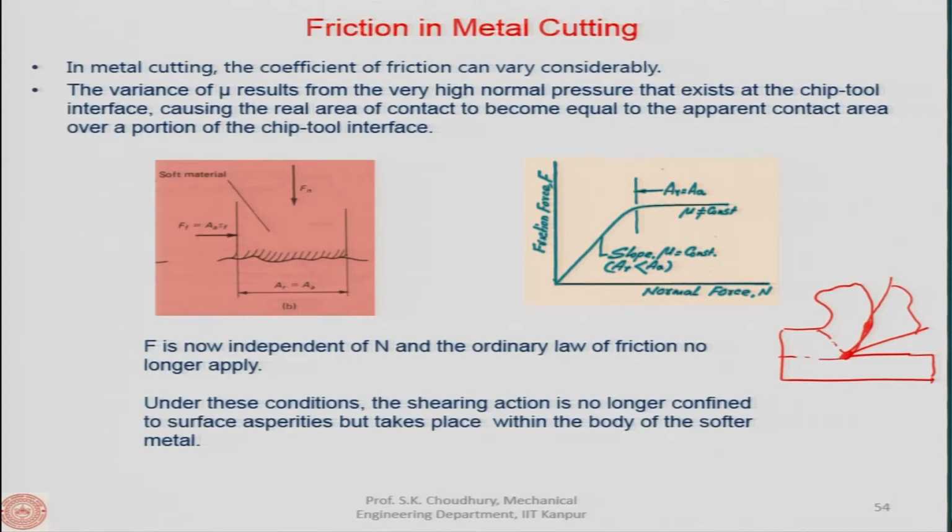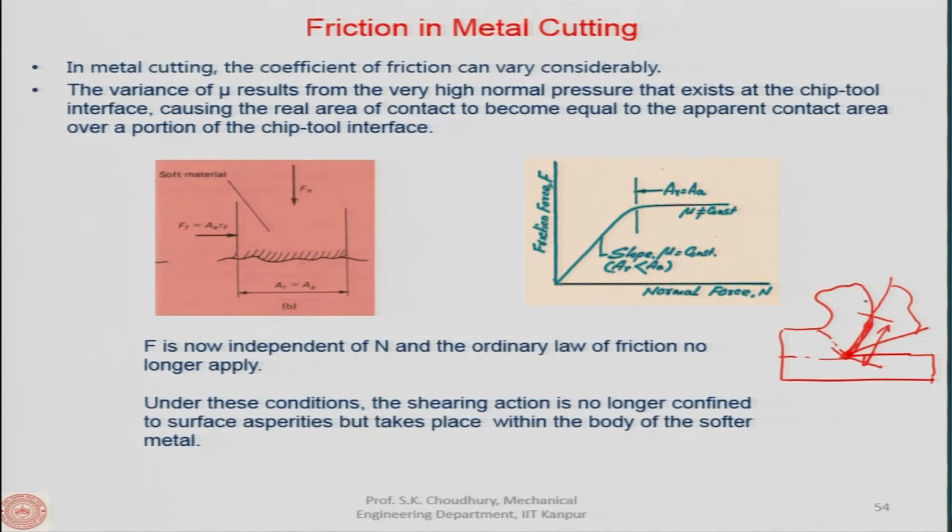Now, as this process goes on, at this point the normal pressure is very high at the tool tip. This very high normal pressure causes the real area of contact to become equal to the apparent area of contact over a portion of the chip-tool interface, meaning that if the chip-tool interface length is this, the normal pressure is maximum here, but it decreases as you go up along the contact length of the tool and the chip.